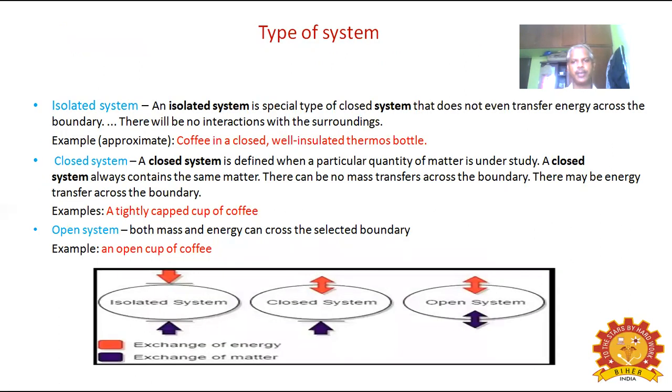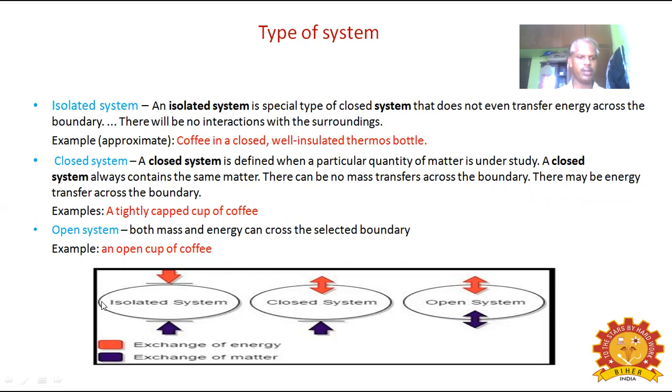Next, types of system. Isolated system, closed system, open system. Here we are going to see these three types of system. The first one is isolated system. An isolated system is special type of closed system that does not even transfer energy across the boundary.